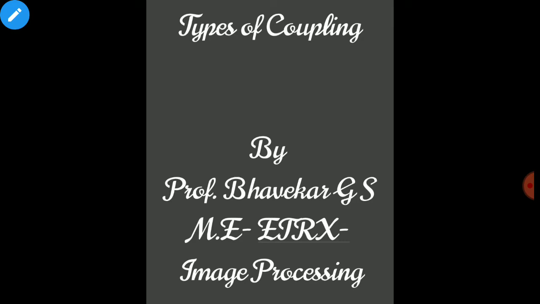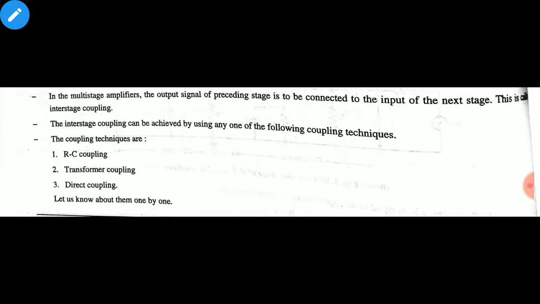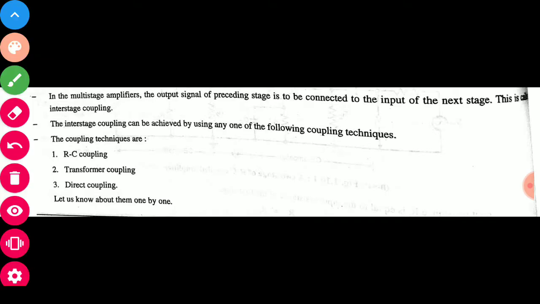So we will explain these three types of coupling one by one. These are the three types of coupling: RC coupling, transformer coupling, and direct coupling. In exams they ask the types of coupling: RC coupling, transformer coupling, and direct coupling. These three couplings are very important.